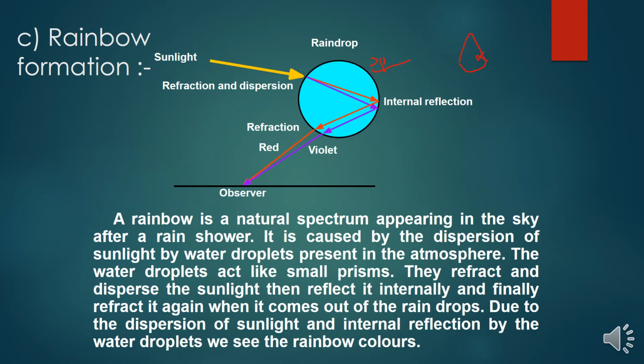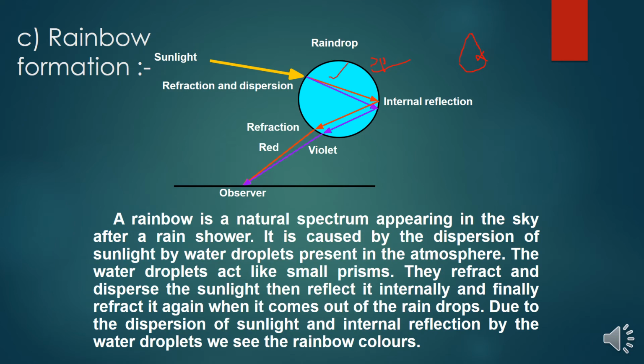A rainbow is a natural spectrum appearing in the sky after a rain shower. It is caused by the dispersion of sunlight by water droplets present in the atmosphere. The water droplets act like small prisms. So even a single water droplet we have to consider as a small prism. They refract and disperse the sunlight, then reflect it internally and finally refract it again. So that's what I told you.